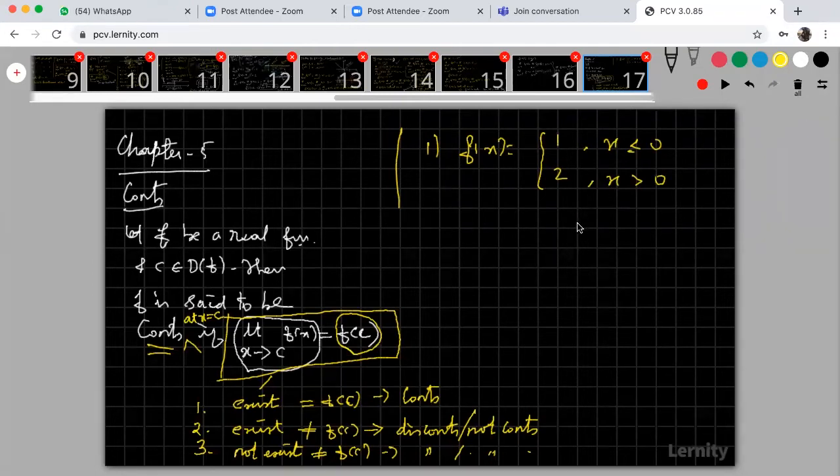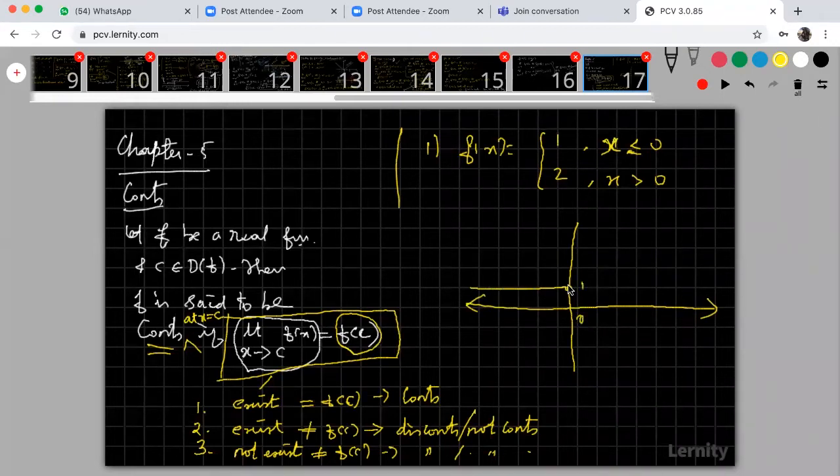Now look at the graph. What is the graph of the function? When x is less than or equal to 0, my f of x is 1.